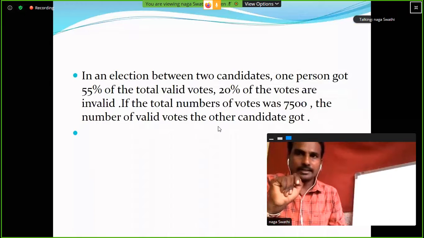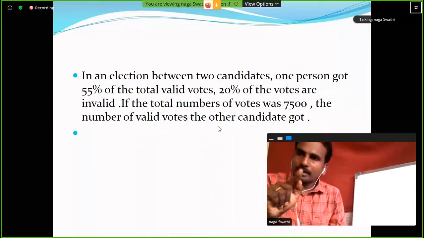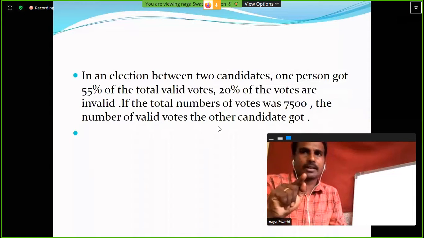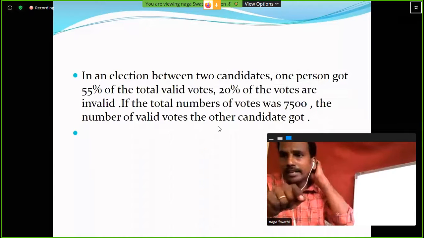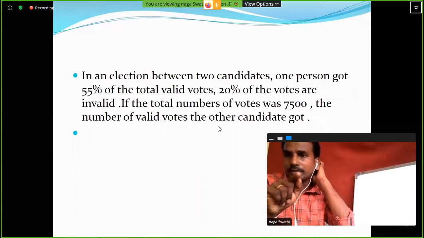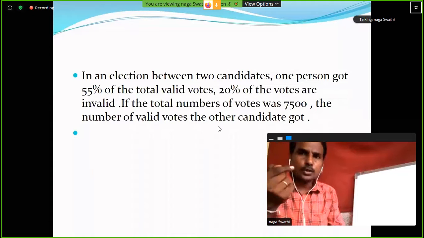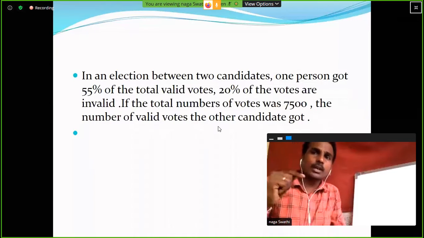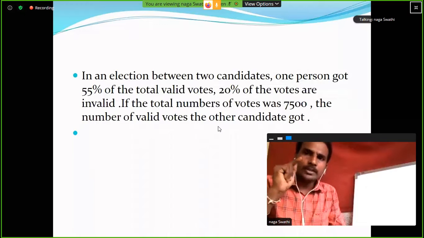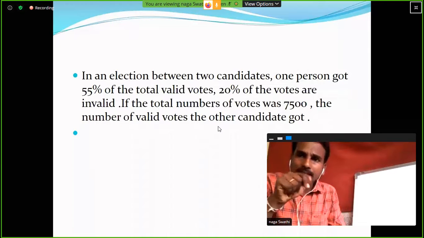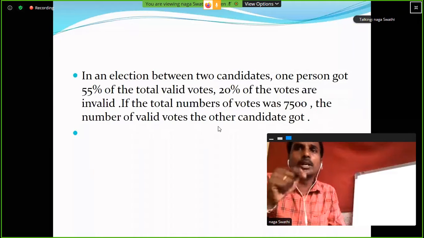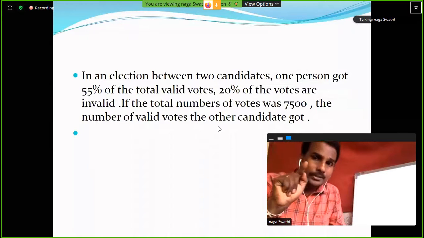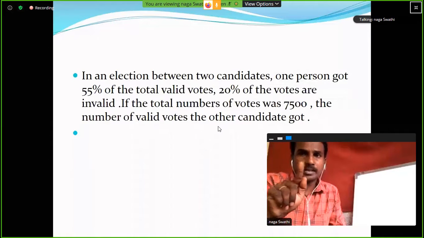So total number of votes is 7,500. Here 20% votes are invalid votes. How many votes are invalid? 20%. So what is the value of the 20 percentage? 1,500. So total minus invalid votes is equal to valid votes. Clear? So 7,500 minus 1,500 is equal to 6,000. These 6,000 votes are valid votes.